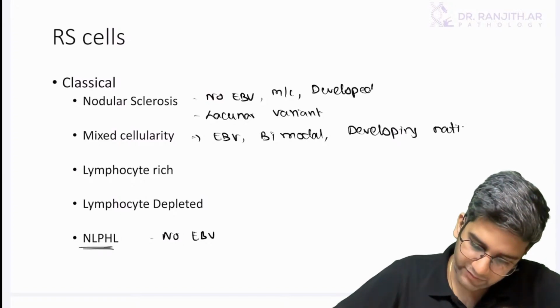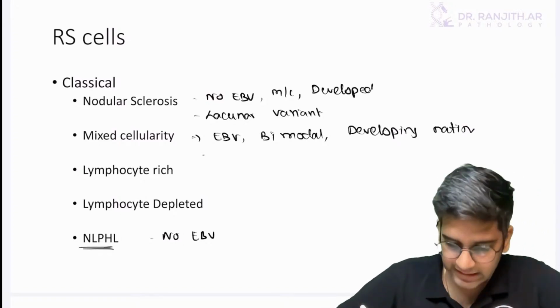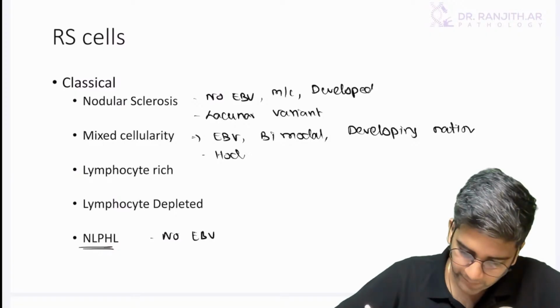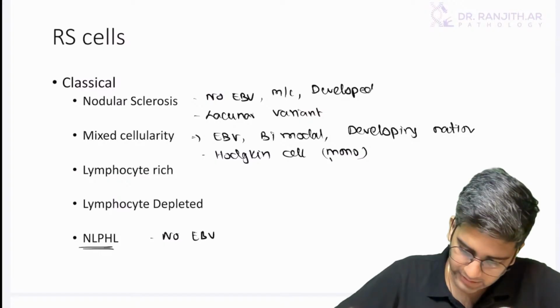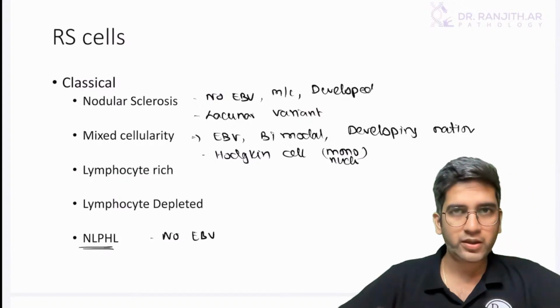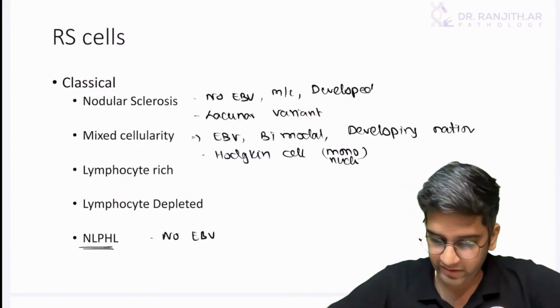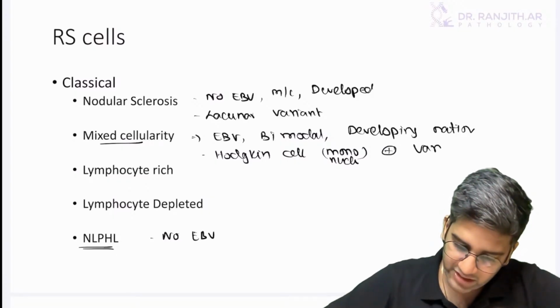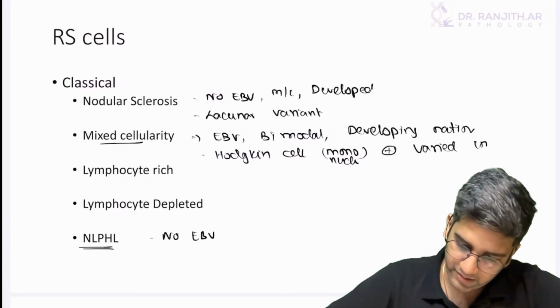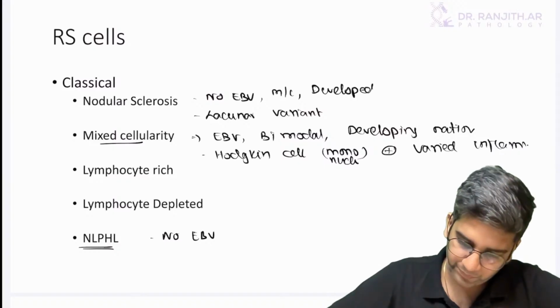What is more characteristic here is, along with the classical RS cell, we have the Hodgkin cell, or mononuclear RS cell: single nucleus, no binuclear form, and also varied inflammatory cells. That's why it's mixed cellularity, plus a very varied inflammatory background.